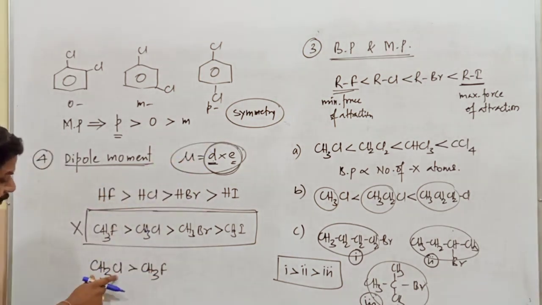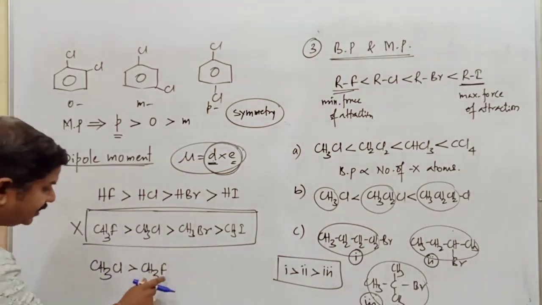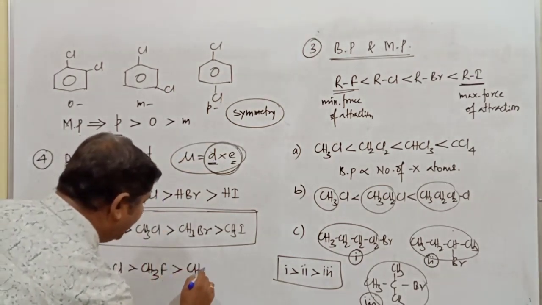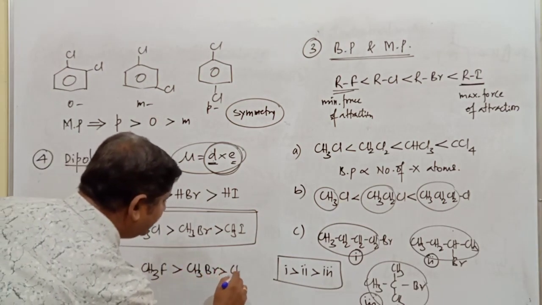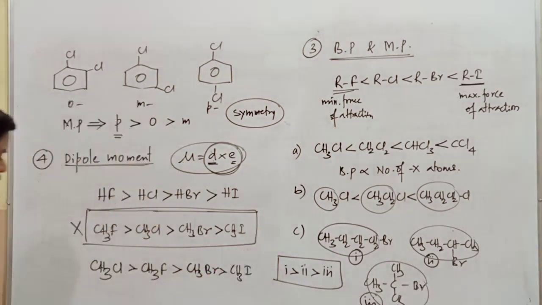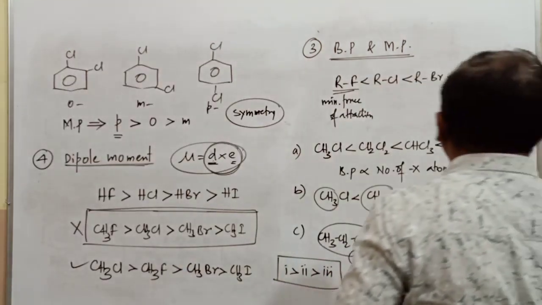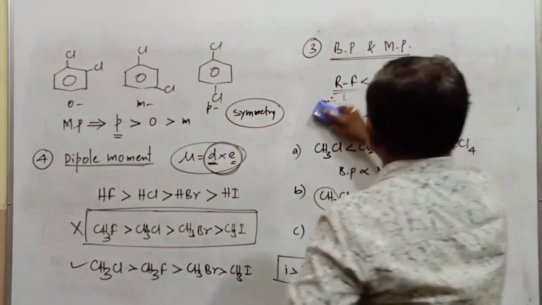So methyl chloride has a slightly higher dipole moment than methyl fluoride. Next is naturally CH3Br, and last is CH3I. So this is the correct order of dipole moment of those four alkyl halides.